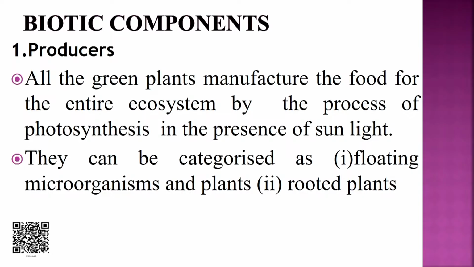When we talk about the biotic component, it includes producers, consumers and decomposers. Producers are all green plants that manufacture their own food in the entire ecosystem by the process of photosynthesis in the presence of sunlight, water and carbon dioxide. When we are talking about a pond ecosystem, the green plants are floating microorganisms and plants, and rooted plants.